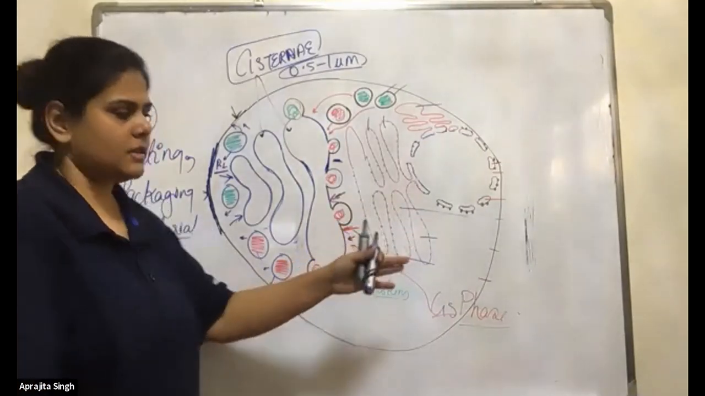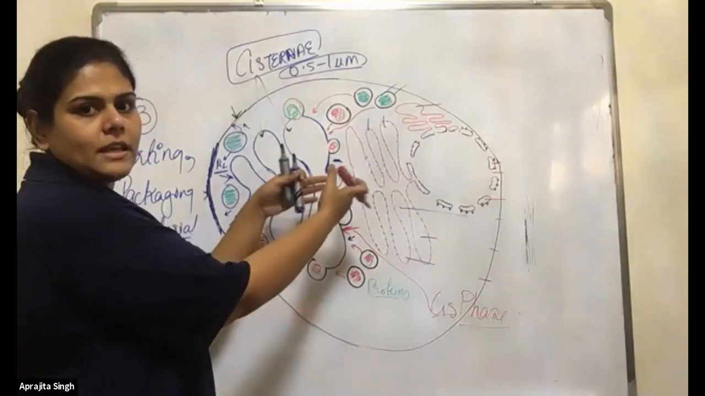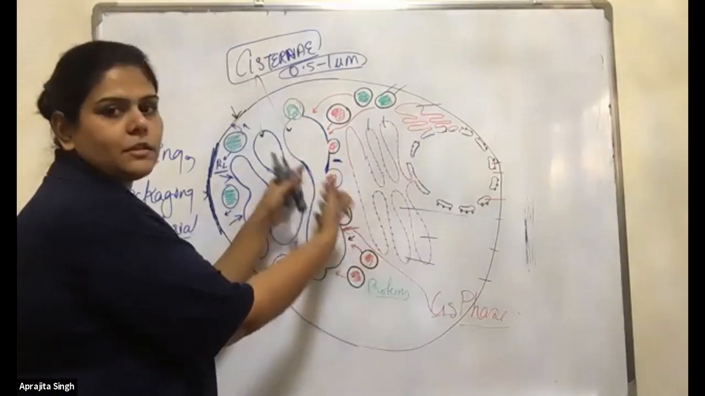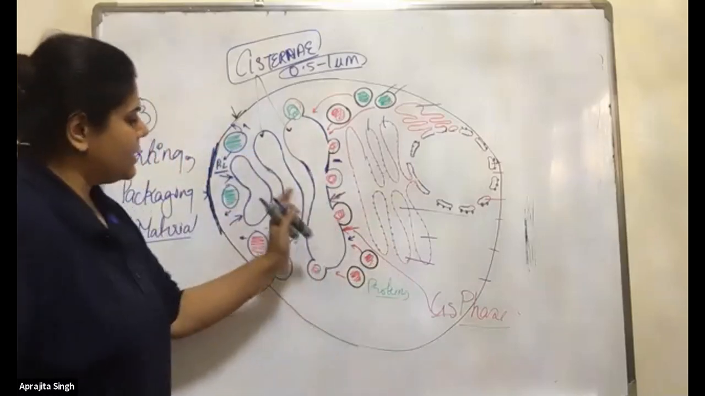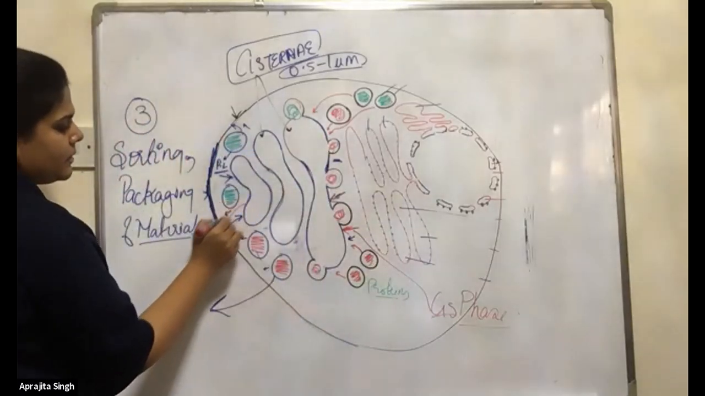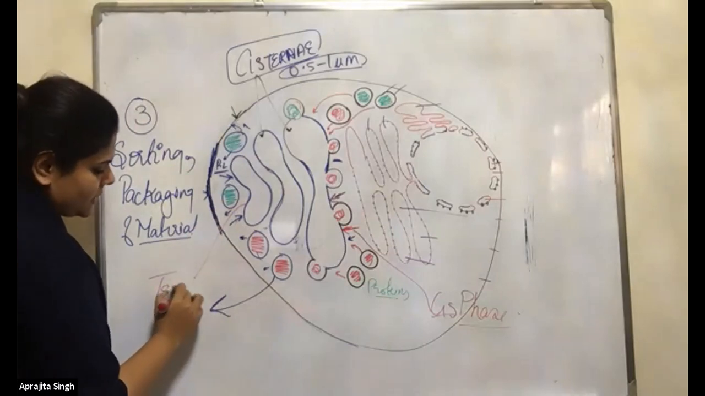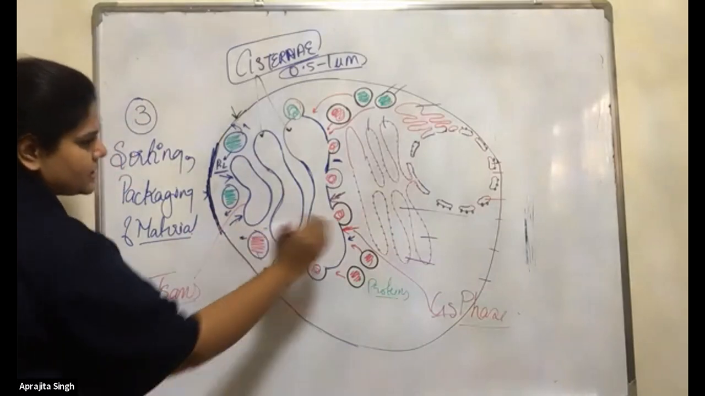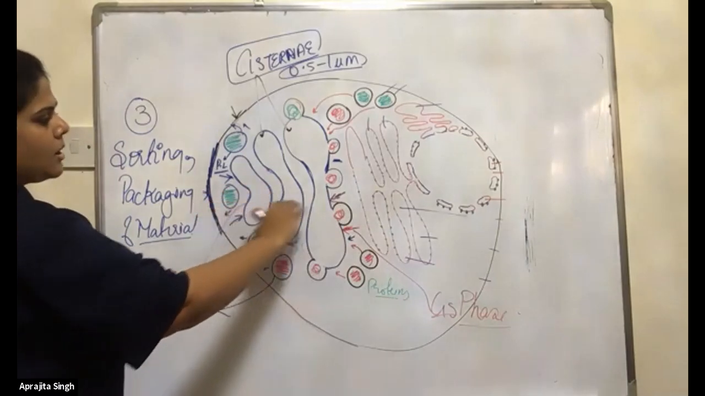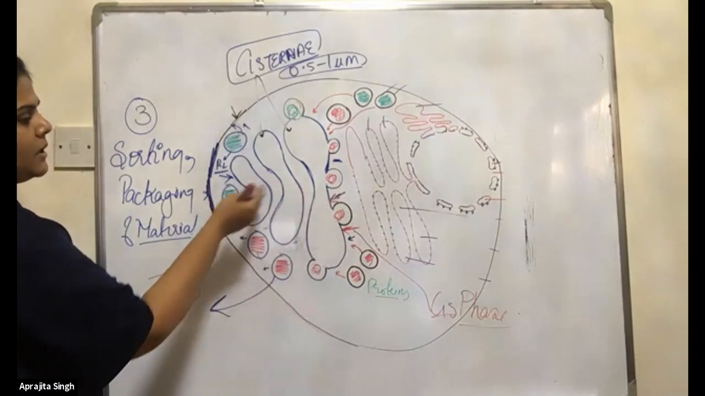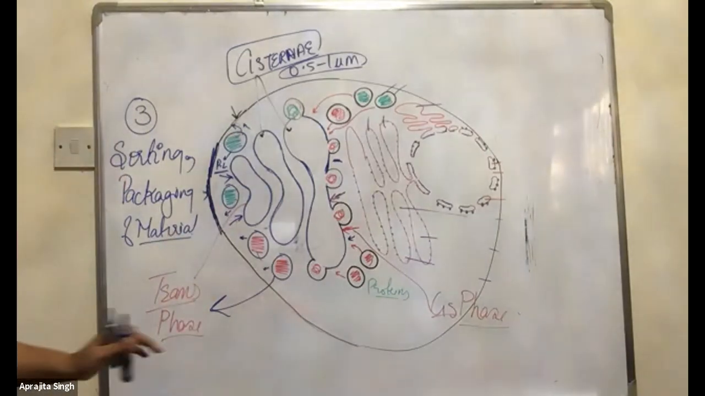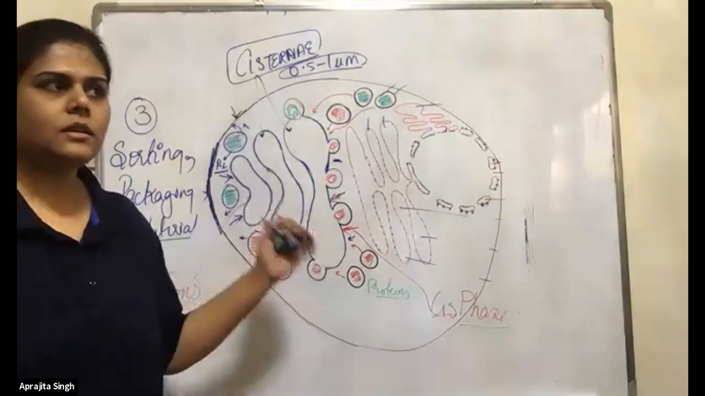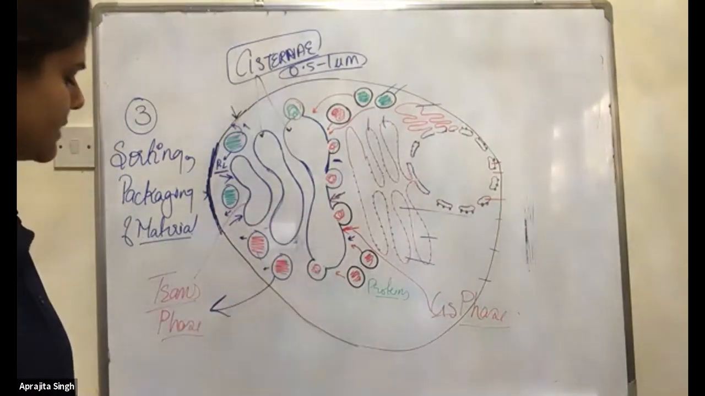Cis, imagine sisters. They are near, so they can be like sisters. This back is the cis phase. Now, what about this? It's the trans phase. Trans means a very long distance. It's away from the ER. So it's the trans phase. With this, we complete our two organelles, the Golgi and the endoplasmic reticulum.